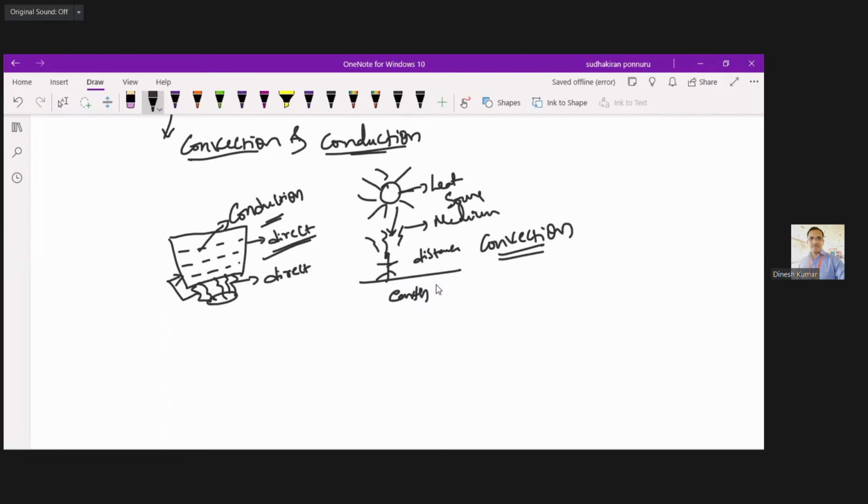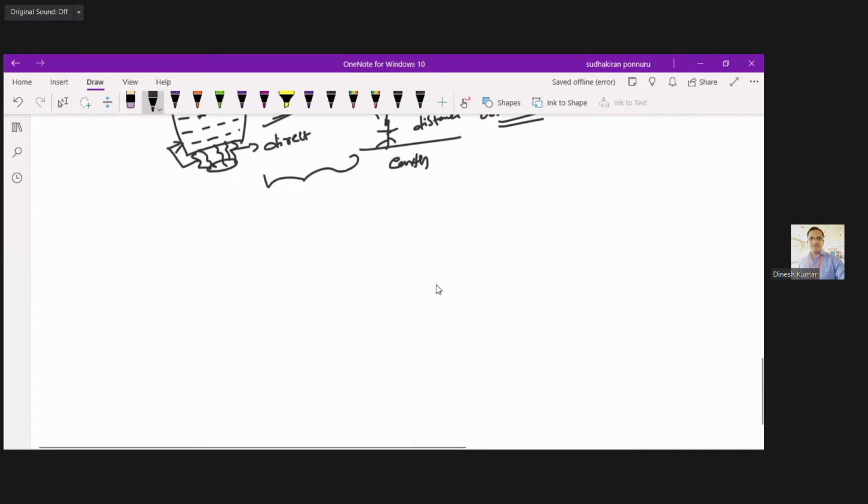Similarly, we can relate these two examples with respect to the flow of current.